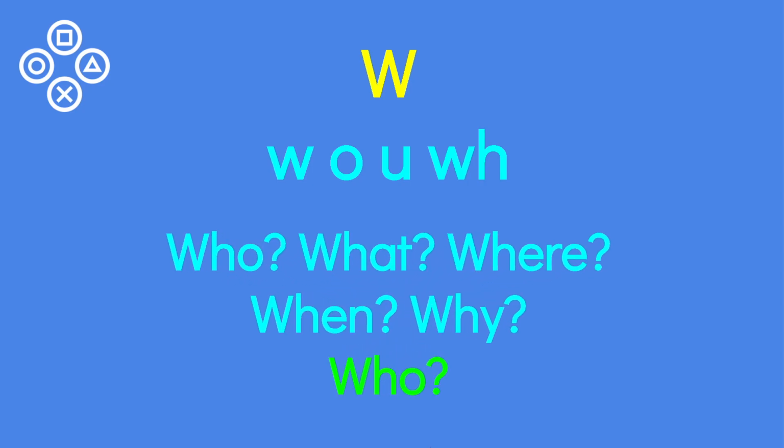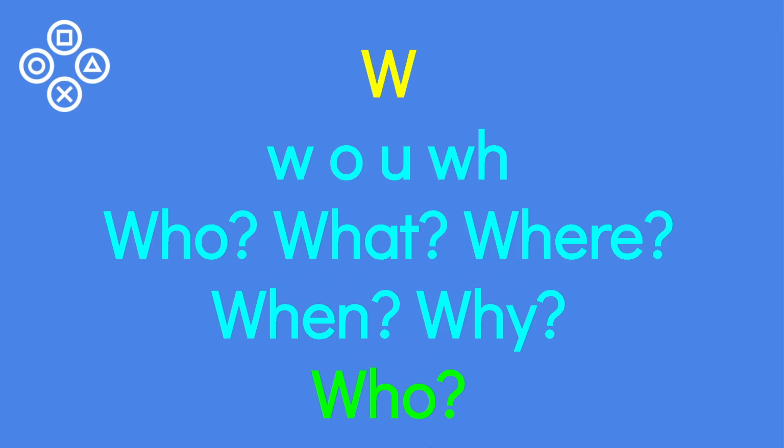Okay, so to review, we've been learning the letter W, and here are different ways to make the W sound: W, O, U, and WH. And we've learned some different W question words: who, what, where, when, why.